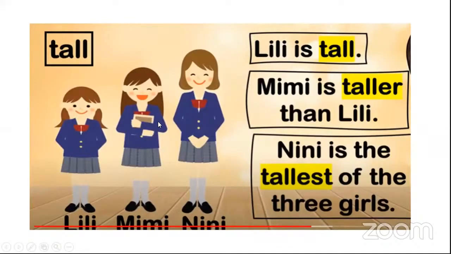Then Mimi. How is Mimi compared to Lily? Mimi is taller than Lily. I have used the comparative degree, taller. Then the third one is Nini. Nini is the tallest of the three girls, taller than Lily and taller than Mimi. So I've used the superlative degree. Did you know how I did this? Will you be able to do this?